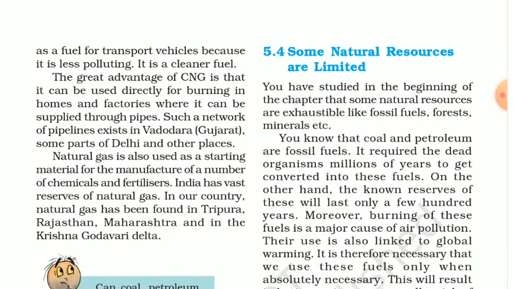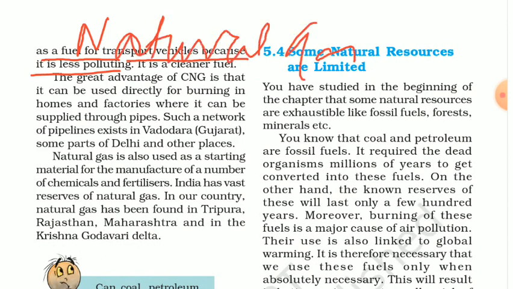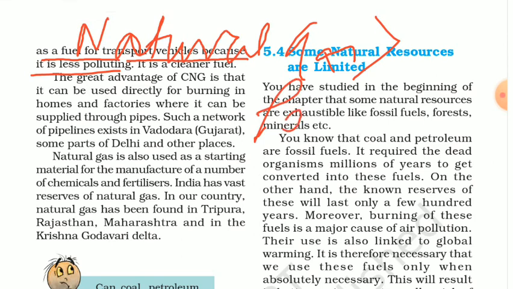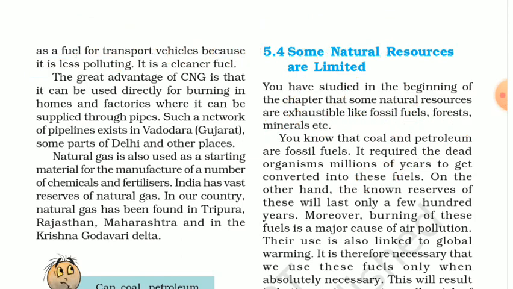Nowadays CNG is used as a fuel for transport vehicles because it is less polluting, and that's why we can say that natural gas is a cleaner fuel than petroleum. Okay, remember this. Natural gas is a cleaner fuel than petroleum. So it has its great advantage as CNG.